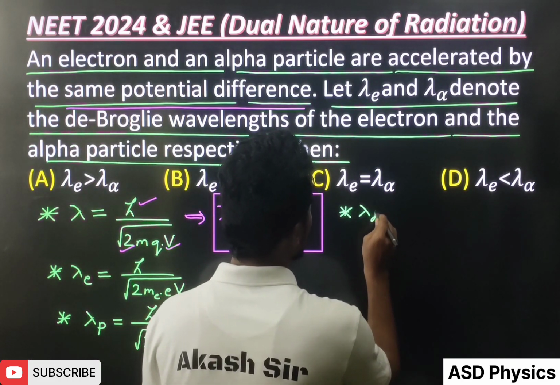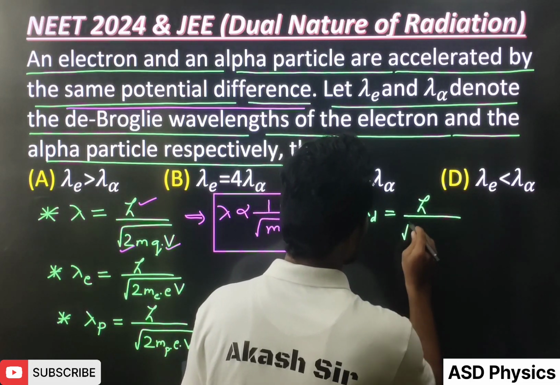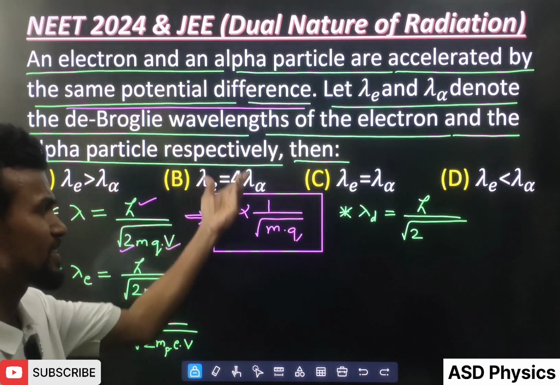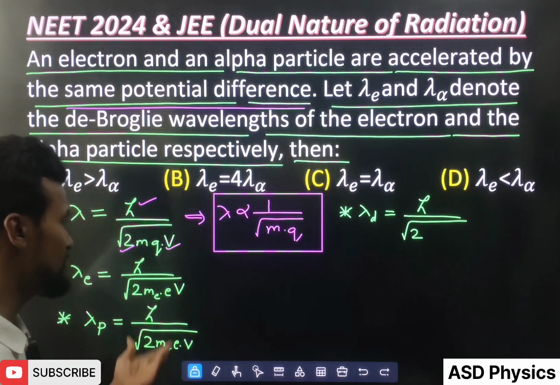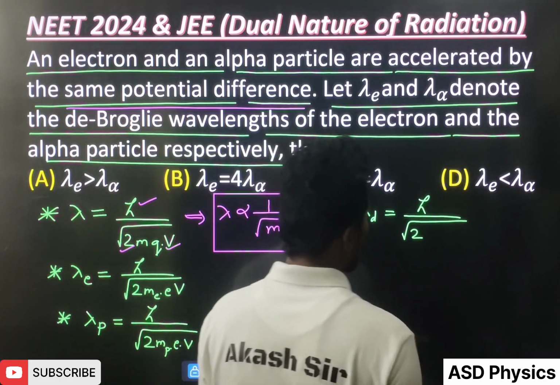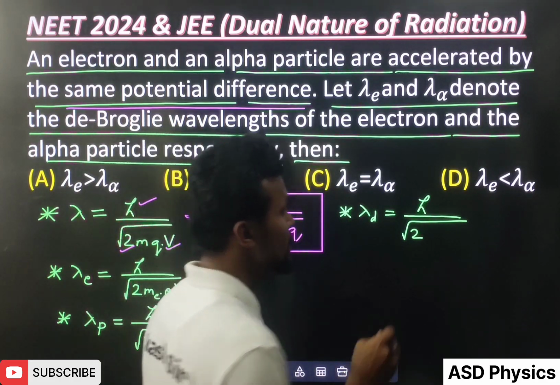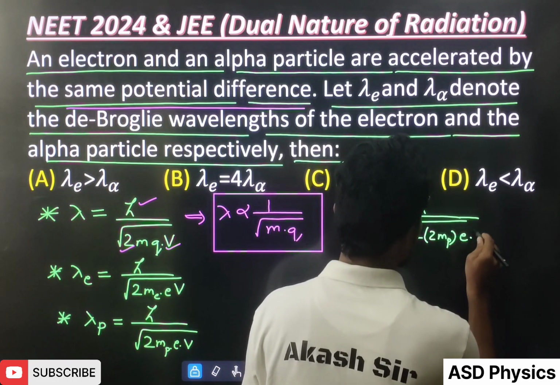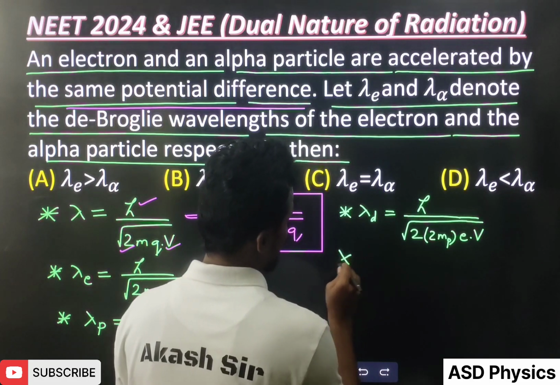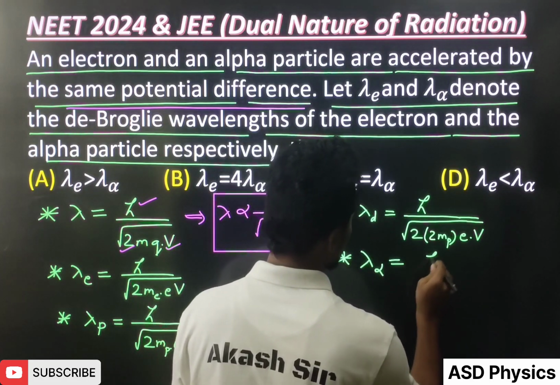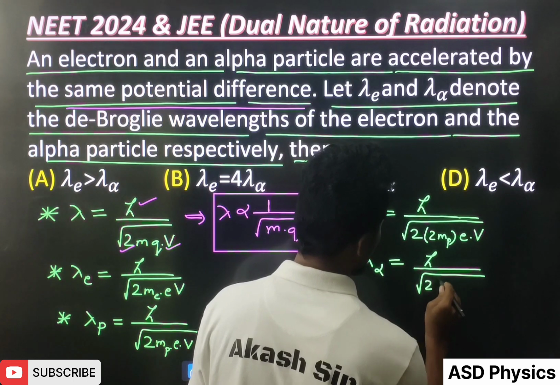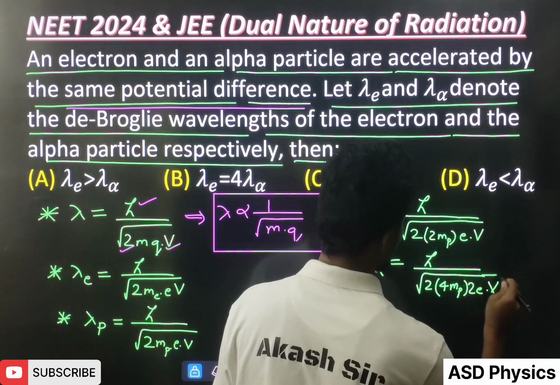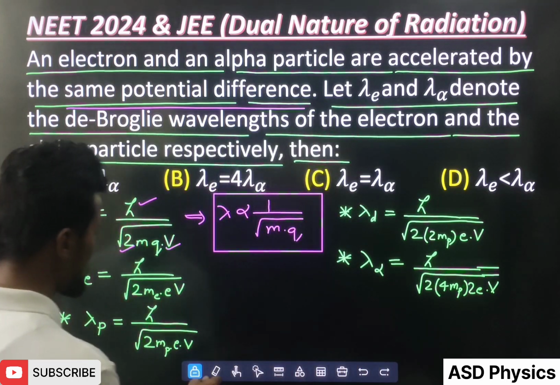After that, for the deuteron, h by root 2, and I am using this formula here. If any other kind of formula is there, you have to just take the ratio; this also you can use, but I will just use the actual formula. For the deuteron the mass will be twice the mass of the proton and the charge will be as it is, e into V. And for the alpha particle, h by root, mass will be 4m and the charge will be 2e into V. Because at all the points potential is the same, this thing we have written.